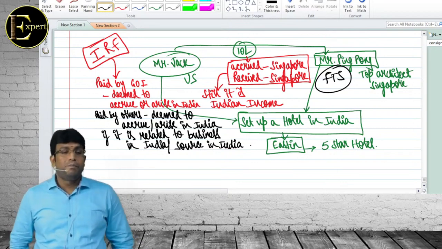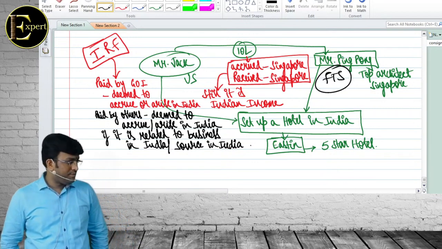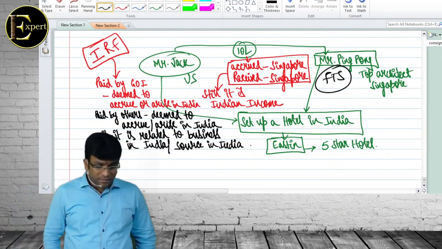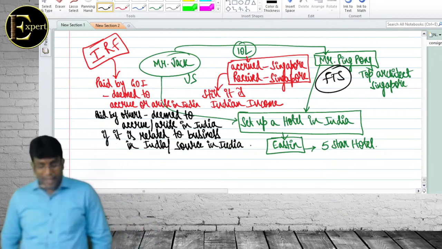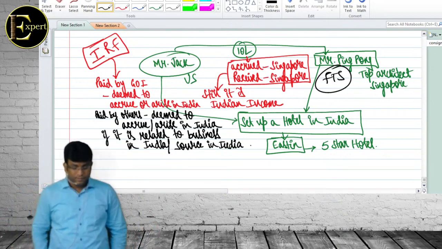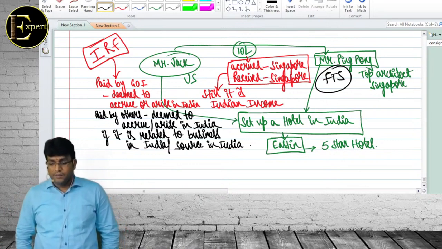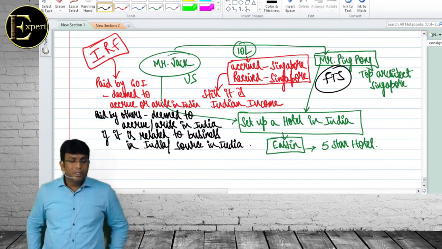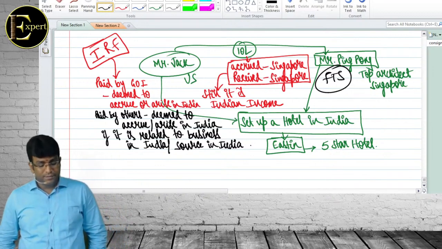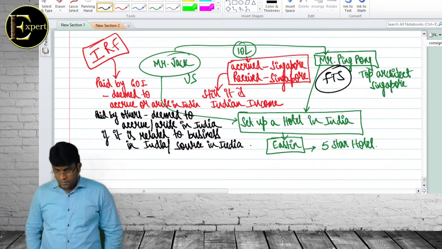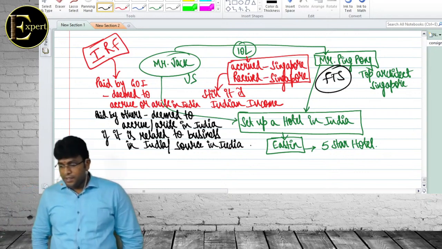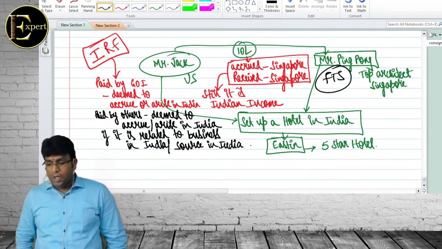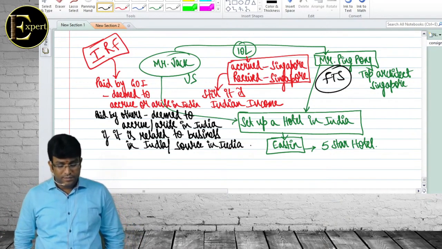Second point. If it is paid by others, then it is deemed to accrue or arise in India.